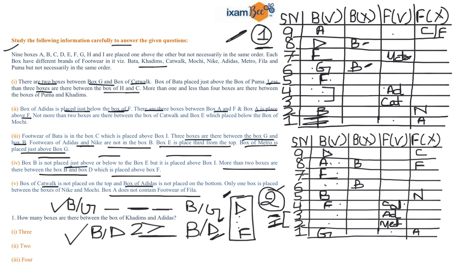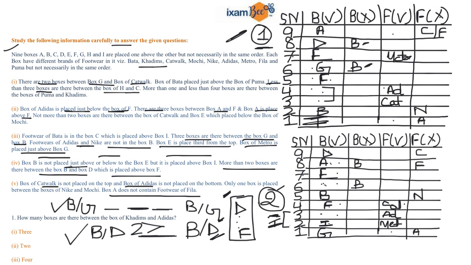Students, now it is fixed that the position of I is this, because there are less than 3 boxes. So it can be either 2 or 1. So H and C must be over here, right?